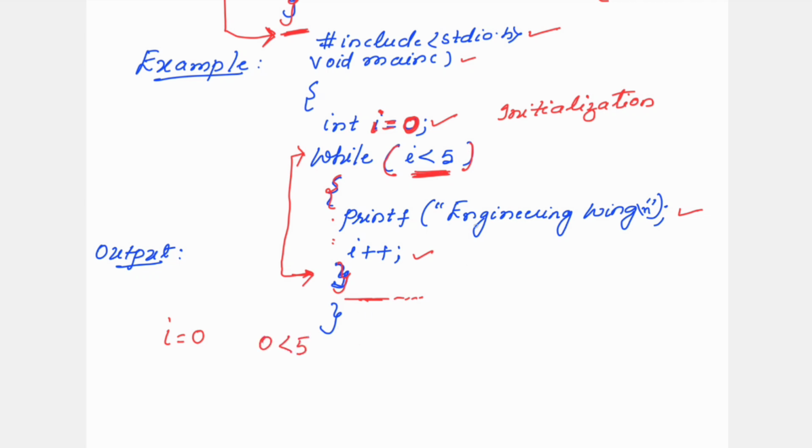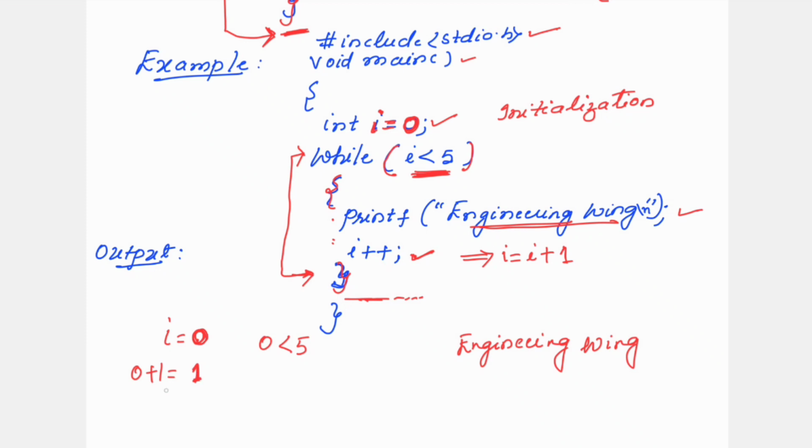If it is true, then this sentence gets printed. After that, the next statement is i plus plus. i plus plus is what? i equal to i plus 1. So earlier value is 0. 0 plus 1 is what now? 1. So now i value becomes 1. Okay, initial value of i was 0. Now it has become 1 after this statement.